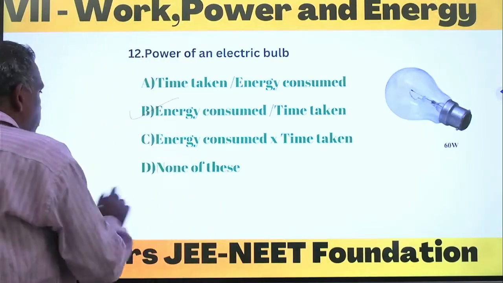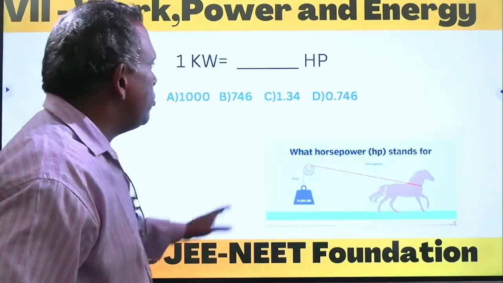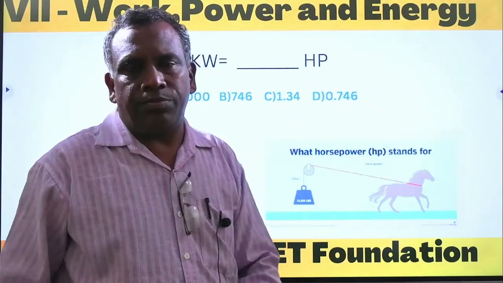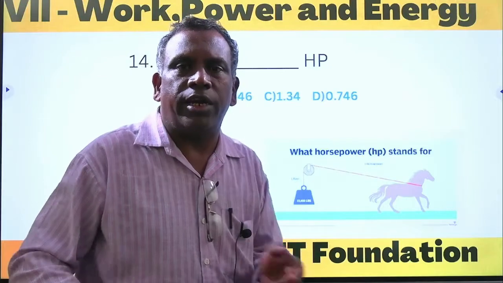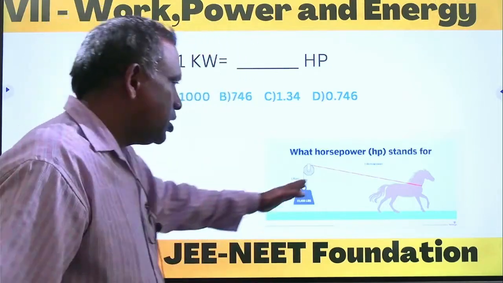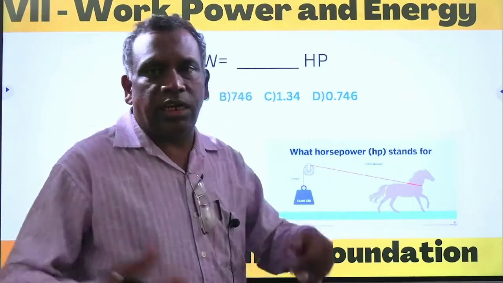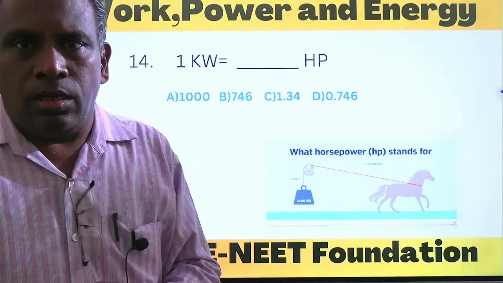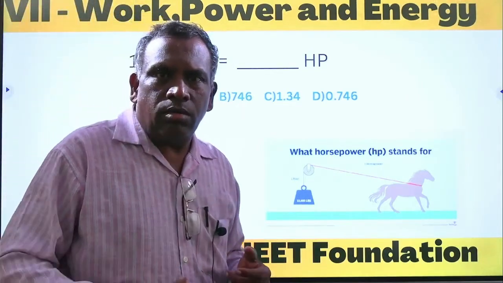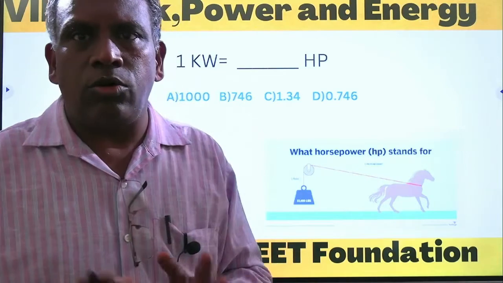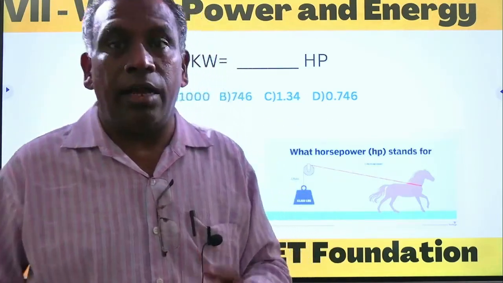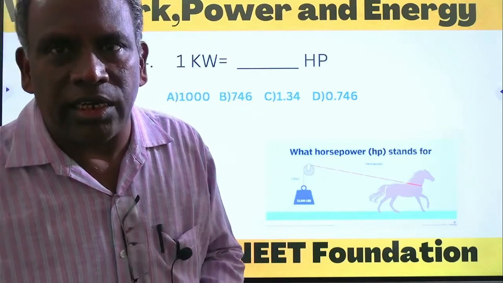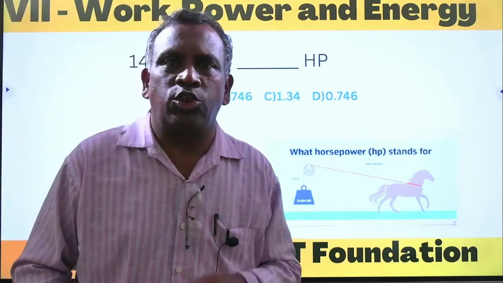So next question. See, 1 kilowatt is equal to dash horsepower. See, the horsepower and kilowatt relation is very, very important. Horsepower is nothing but, the horse is the animal which has high power, something that can do a large amount of work in a short time.